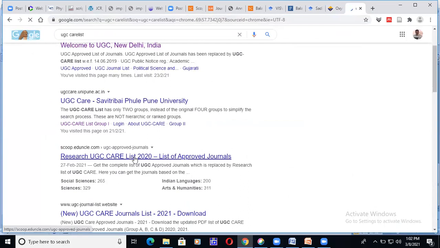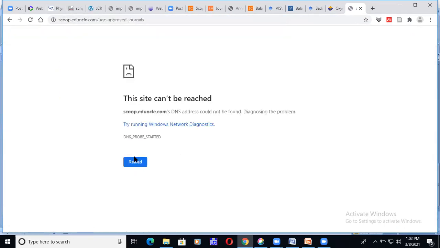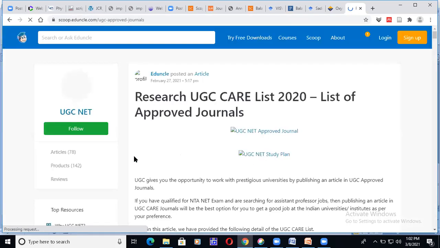Research UGC CARE list 2020, it has been given. So when you go to this page, for all the science people it is mandatory to have Web of Science, Scopus, but only in arts, some of the departments have to go for only UGC CARE. For them only it will be suitable, not for you, but still.